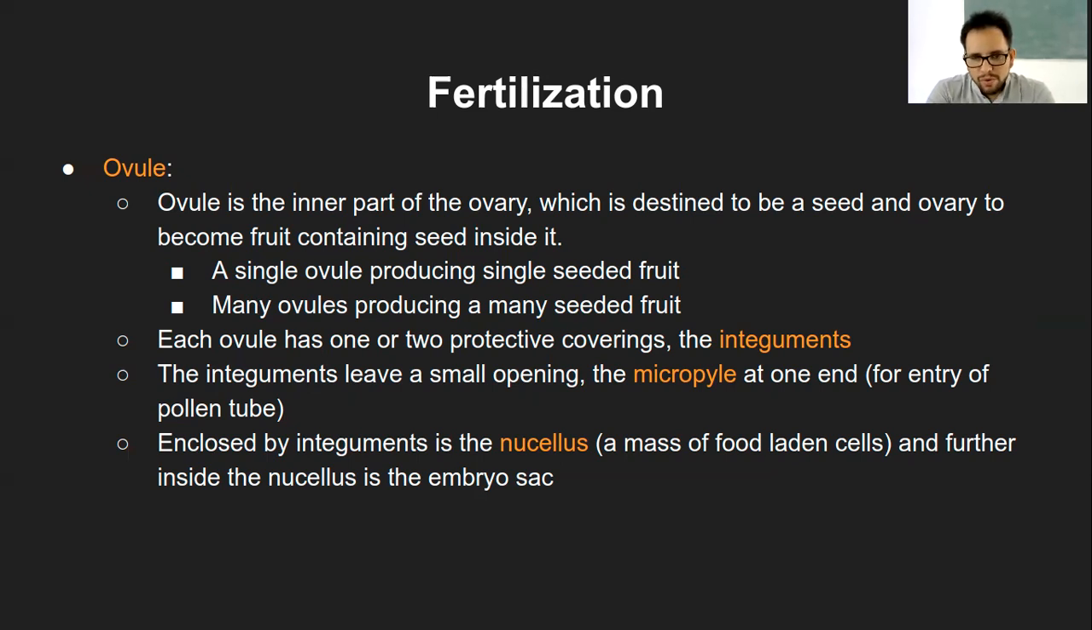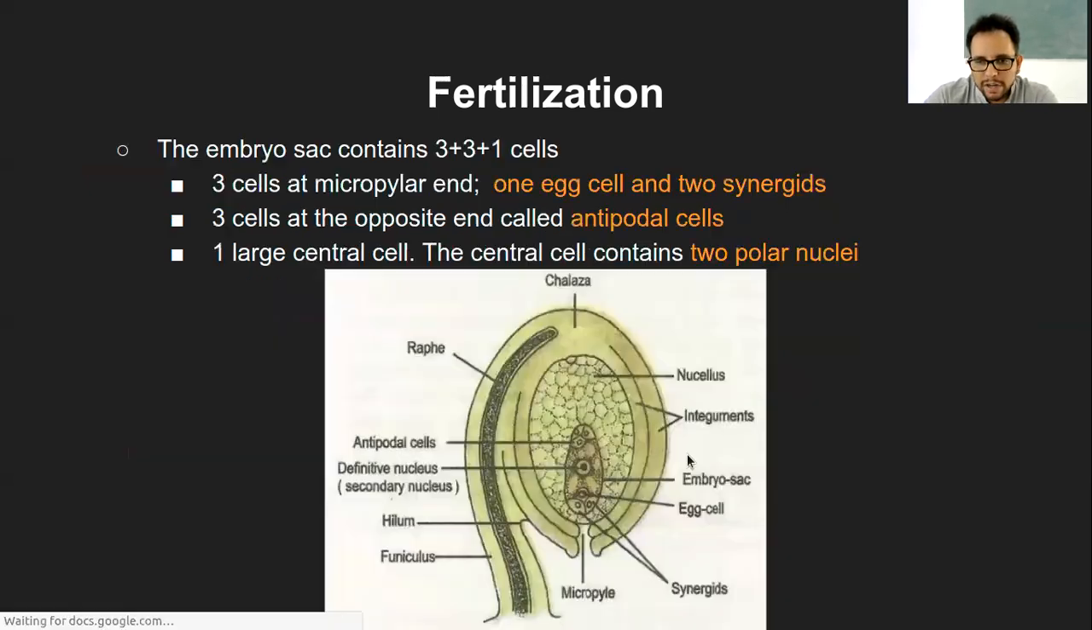Now, each ovule has one or two protective coverings. That is what is called the integuments. Integuments, these are the covering of the ovule. So let me show you the diagram here. Now the diagram will look very complicated, but it is not at all complicated. It's simply an oval-shaped structure, which has these two layers around the central part, which is called the integument.